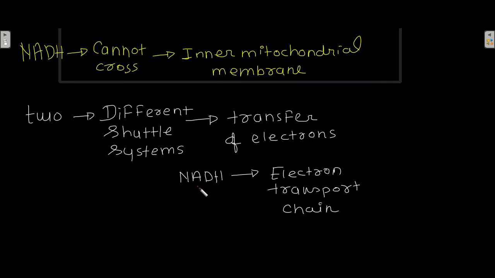Okay, glycolysis occurs in the cytosol, and NADH cannot cross the inner mitochondrial membrane. So how will the electrons reach the electron transport chain? Well, for that there are two different shuttle systems which help the transfer of electrons from NADH to the electron transport chain.